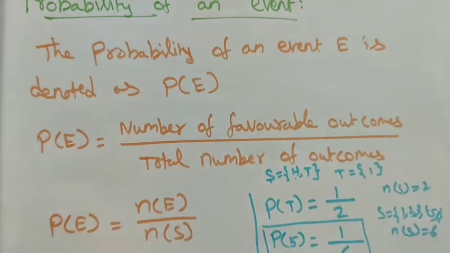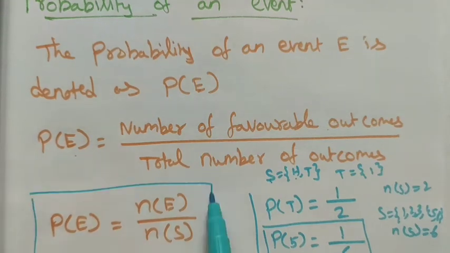So the probability of an event, P of E, is equal to the number of favorable outcomes divided by the total number of outcomes. In short, we take it as P of E is equal to N of E divided by N of S, as the form of probability.